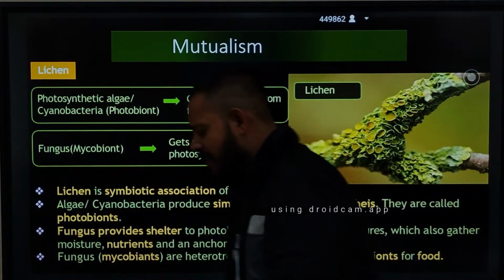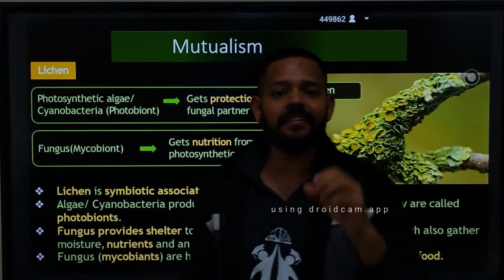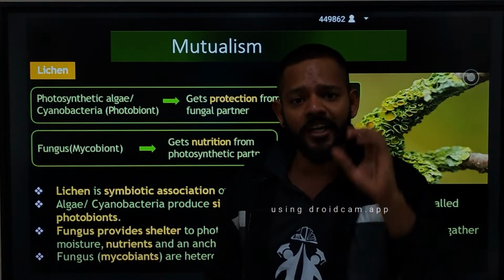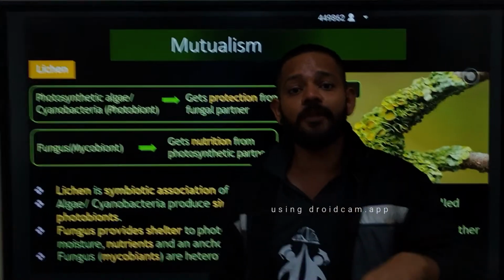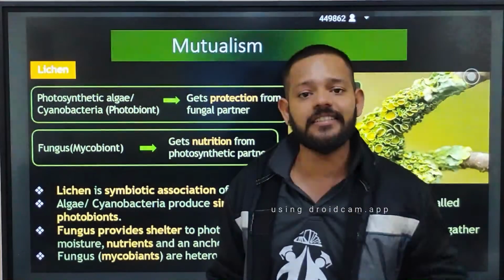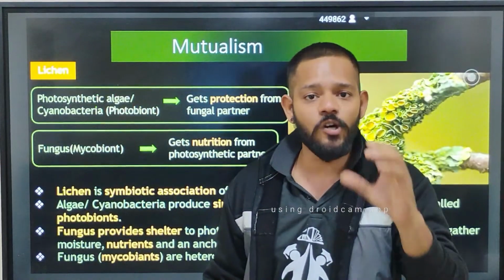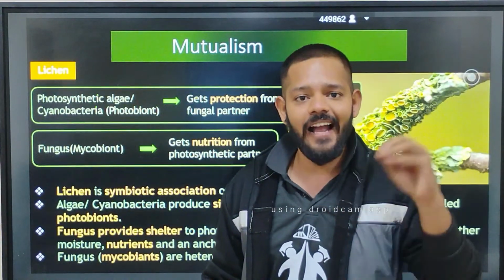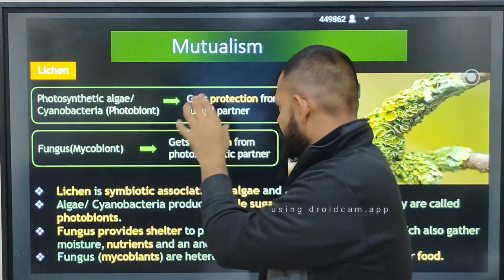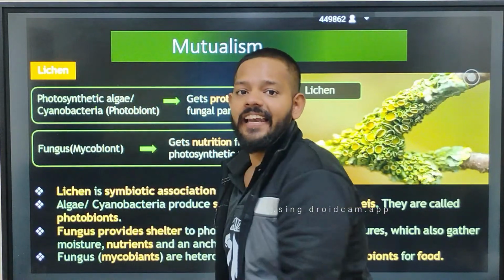Okay, again I am saying the photosynthetic cyanobacteria are the photosynthetic component of lichen, which produce food by doing photosynthesis, and the fungus present in this relationship is the mycobiont, which gives shelter and protection to the algae.